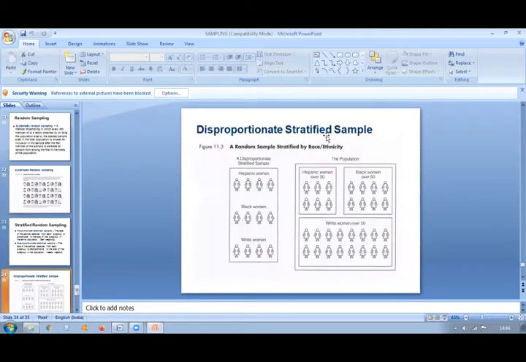So disproportionate stratified sample, a random sample stratified by race or ethnicity. So disproportionate stratified sample. See here, Hispanic woman, black woman over 50. Here also, Hispanic woman over 50, white woman over 50.